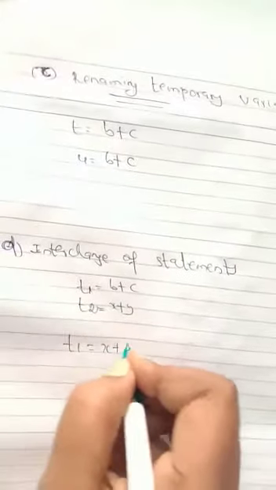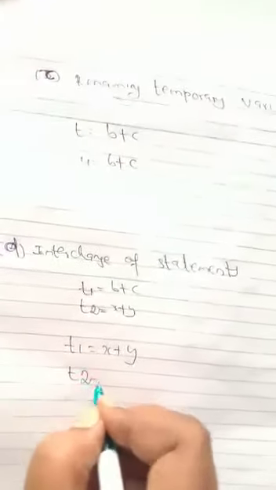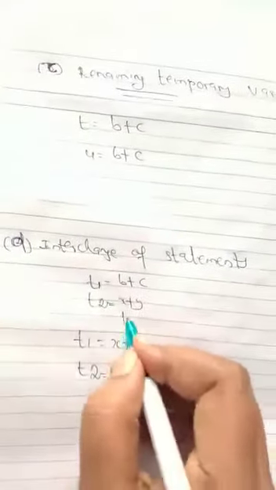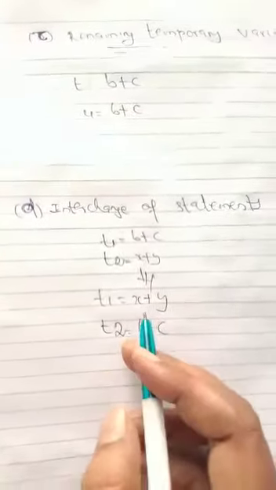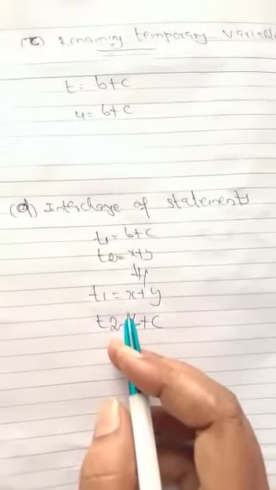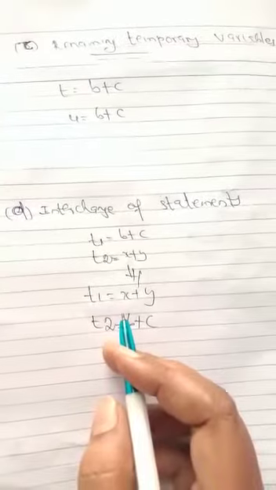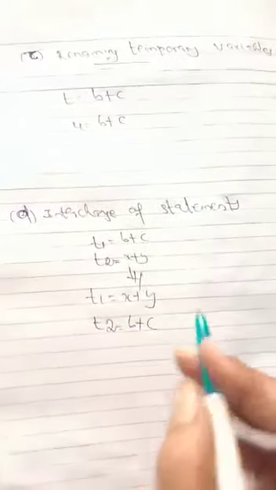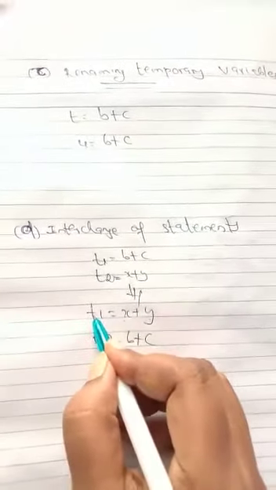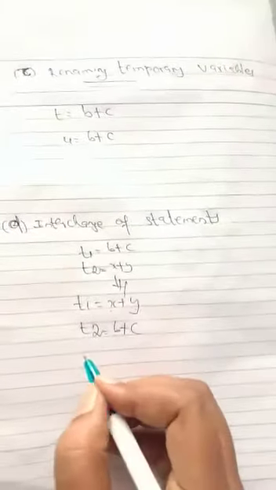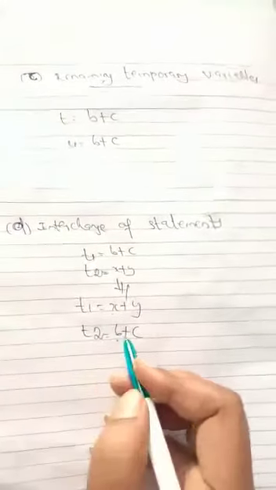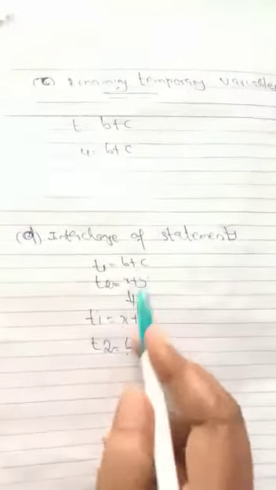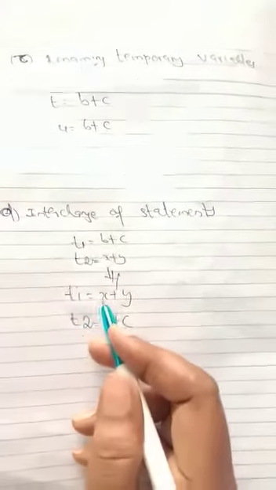So when is it possible to interchange the two expressions, t1 equal to x plus y, next t2 equal to b plus c? We can interchange the two statements without affecting the value of the block if and only if neither x nor y is in t1 and neither b nor c is in t2. If that holds, we can interchange the two statements. So this is called as interchange of statements.